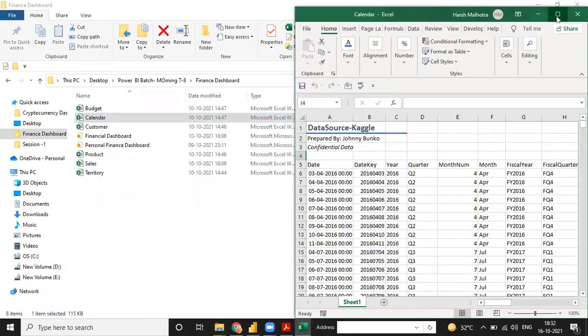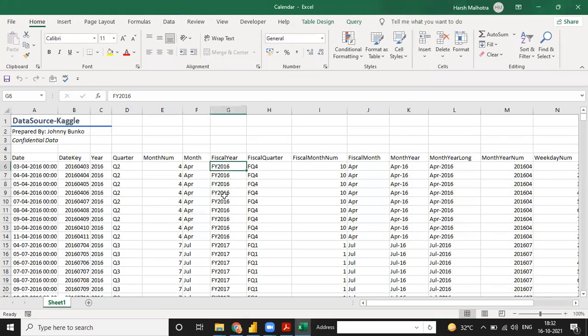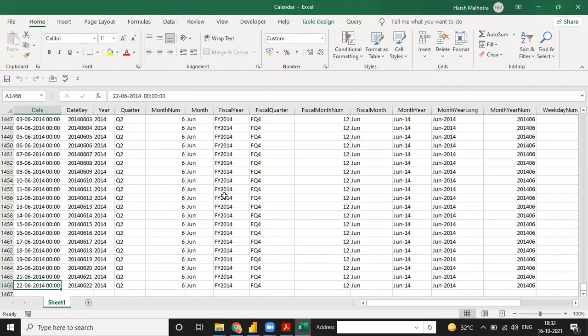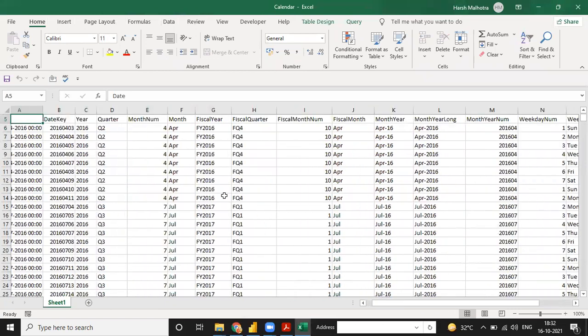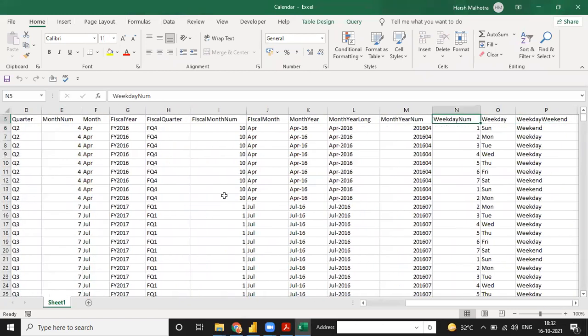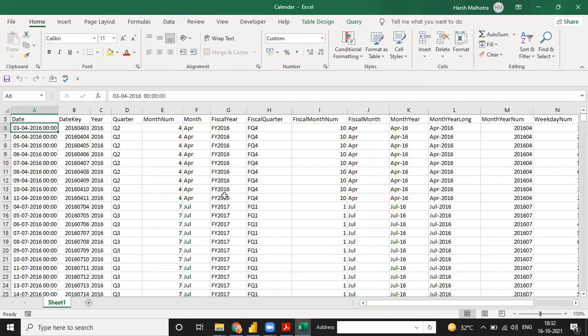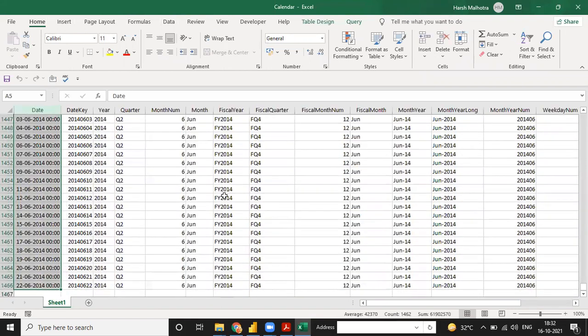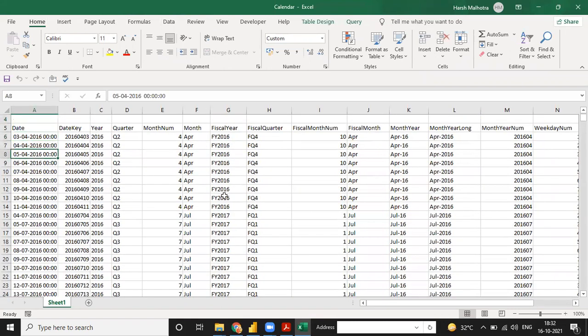In this example, we have this calendar table. This complete calendar table is for 2011 to 2014, only a 3-year calendar table. But why do we always have to select the calendar table? Because in this calendar table, we have every date, whether it's a holiday or not, whether it's a working day or a non-working day. All the dates are there in the calendar table.